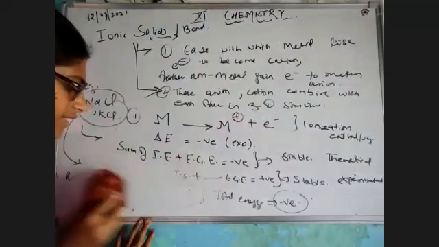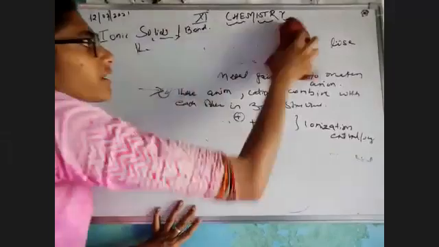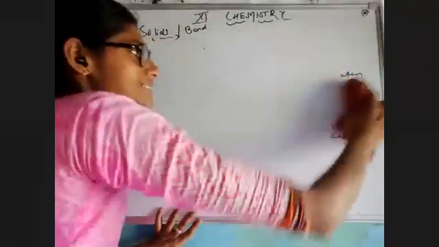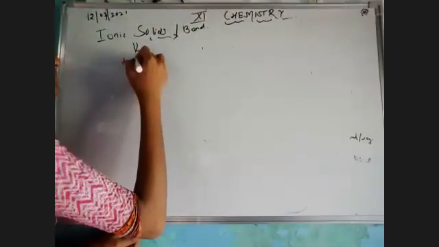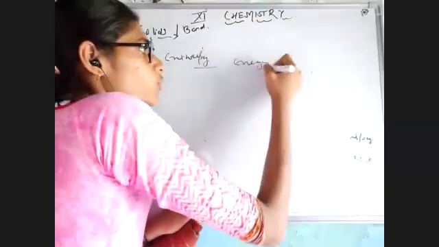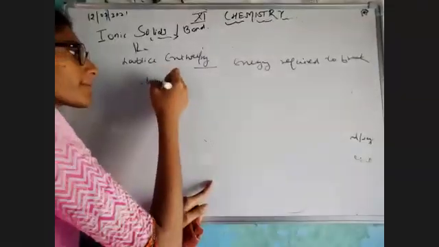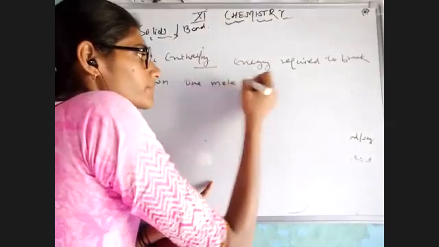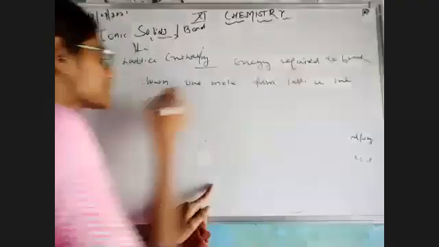Okay, so the lattice enthalpy of an ionic solid is the energy required to change its mole in the form of gaseous ion. दोबारा सुनिए, lattice enthalpy is that particular enthalpy which is the energy required to break down or convert 1 mole from the lattice into the gaseous state.